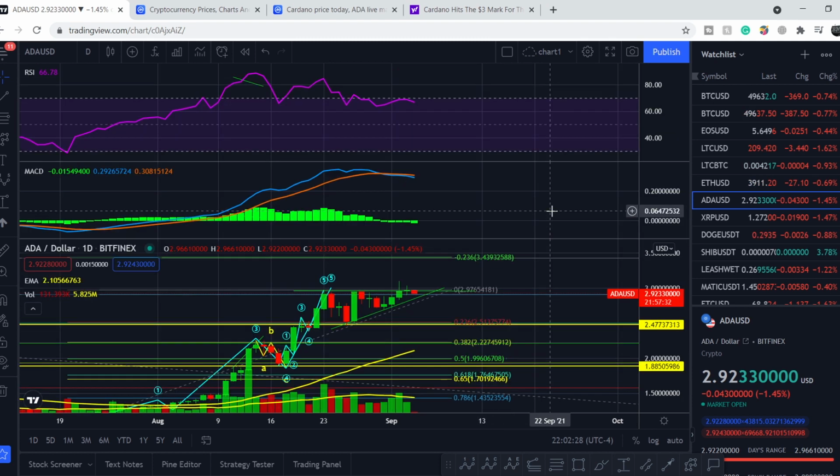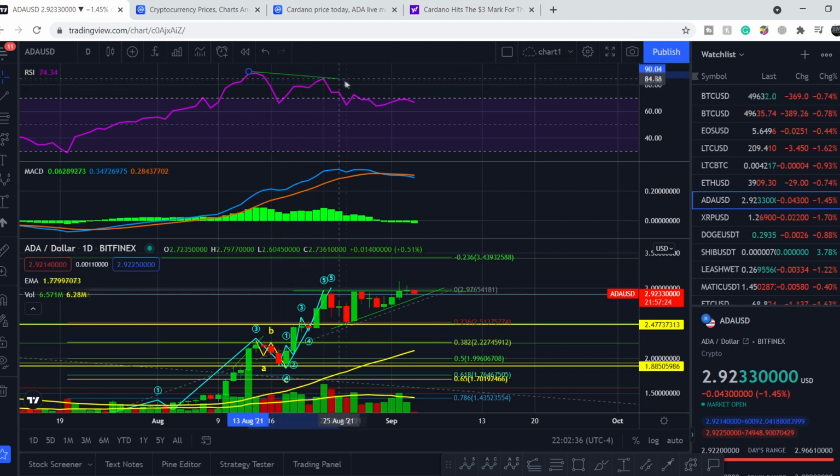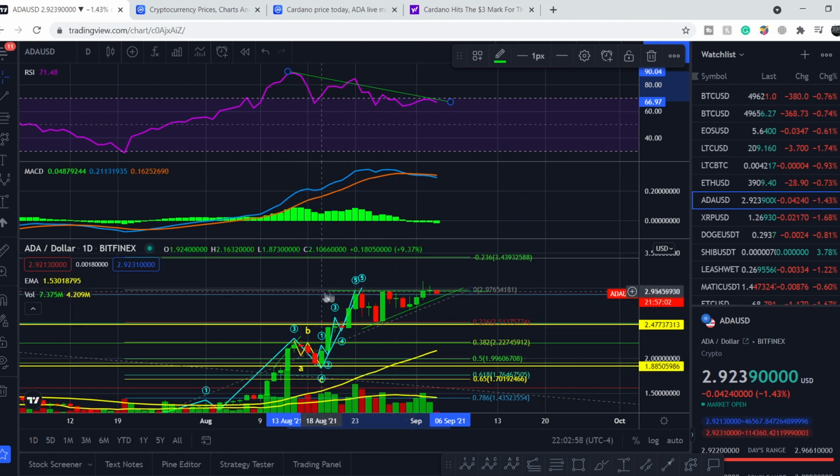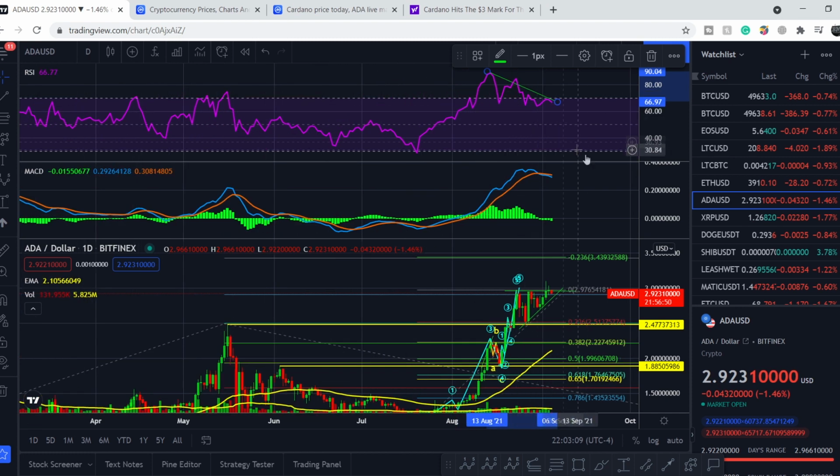And let me show you that we still have a bearish divergence right here. Bearish divergence is when you see lower highs on RSI, and we have basically 3 peaks, and we have higher highs on the price action. So we have consistently higher highs on the price action with lower highs on RSI. And from this point we might go lower to unload this bearish divergence. On top of that, we have a crossover right here of these two lines, and we started to tick to the downside. And it is also quite a bearish sign.